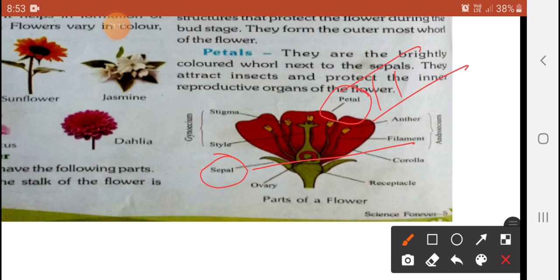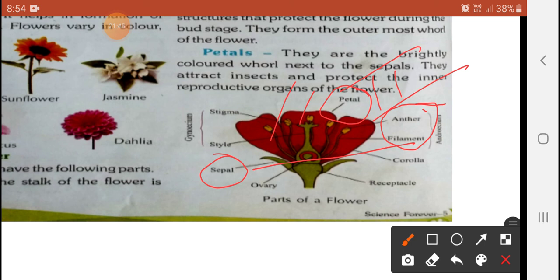Another two parts. One is the stamen. You will see here already, have you seen the anther? Anther, filament. The sub-part names are also written here. So we will say stamen or androecium, yes, just like the structure you will see. So now it is the third whorl, basically the third part.